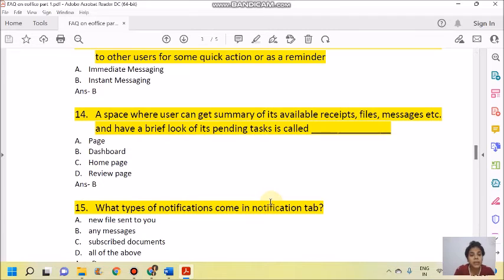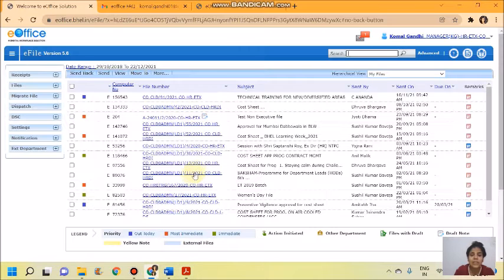The 14th question: a space where the user can get a summary of its available receipts, files, messages, etc. and have a brief look at the pending tasks is called a dash. It's of course a dashboard. This is my dashboard, which gives a summary of all the files.